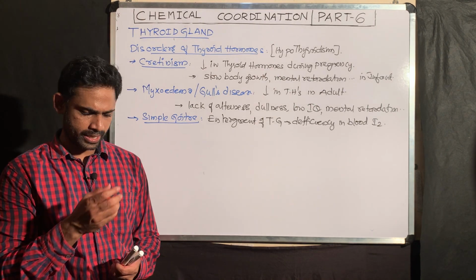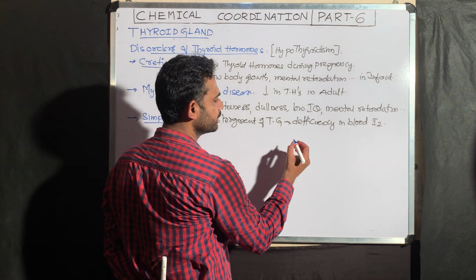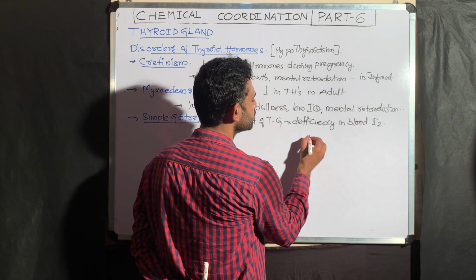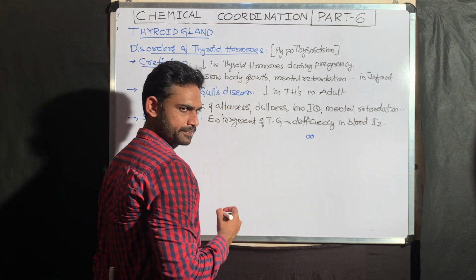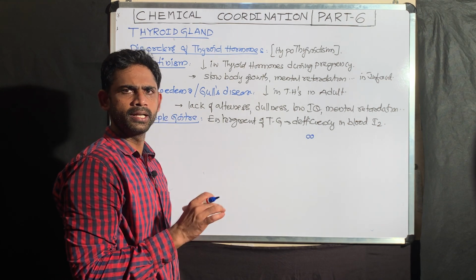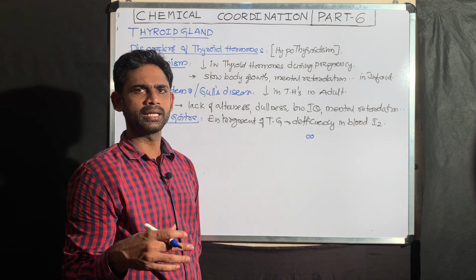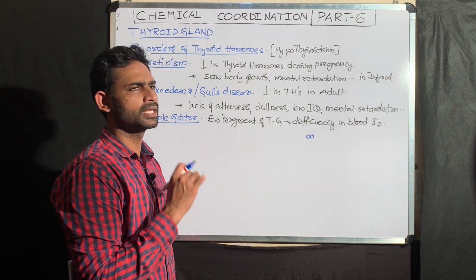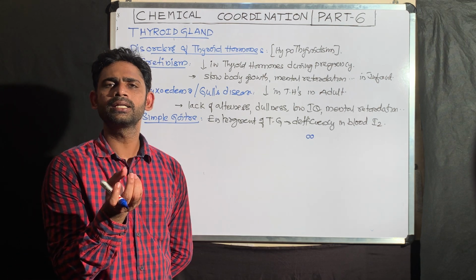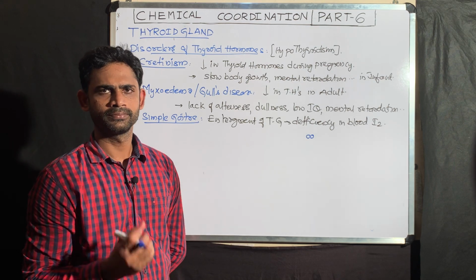To understand this, consider the follicular cells in the thyroid gland. Normally, two cells are there. Under normal conditions, when the blood iodine level is sufficient, these two cells synthesize enough thyroid hormones. Now consider that blood iodine level is somewhat reduced from normal.